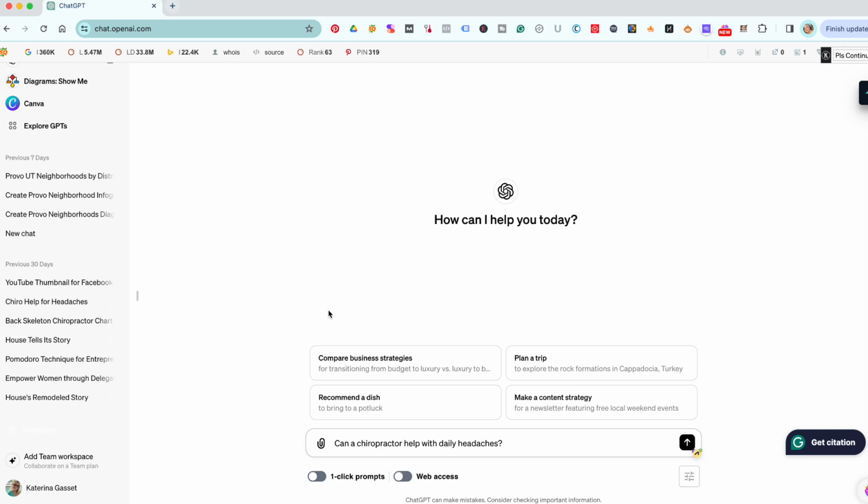Once this article is done, so that I don't waste it, what I'm going to do is put this entire article into another chat, pull in the custom GPT, and say, please rewrite this article using everything in the custom GPT. This way I won't have to rewrite the whole thing. We're also going to give just a little bit of background. So the title to this is, Can a Chiropractor Help with Daily Headaches?